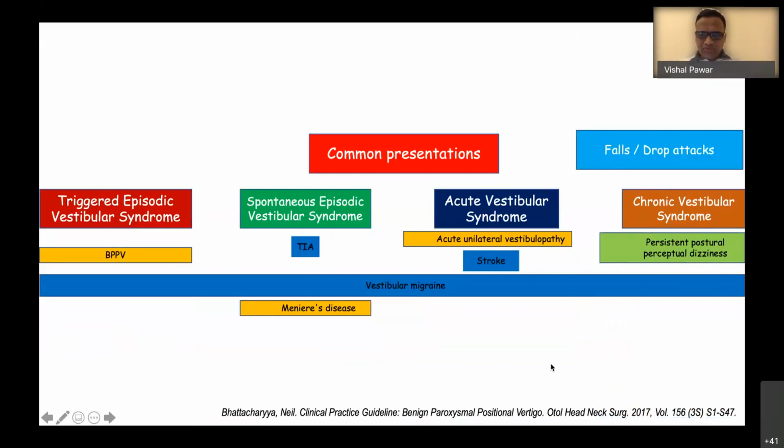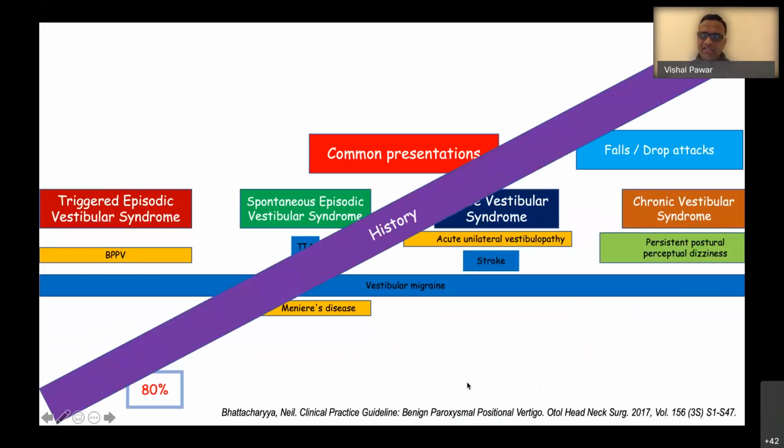If you see our vestibular practice, these 7-8 disorders are most common and they form 80% of the vestibular practice. So if we are thorough in these disorders, it's very rewarding to treat these patients with vestibular disorders.